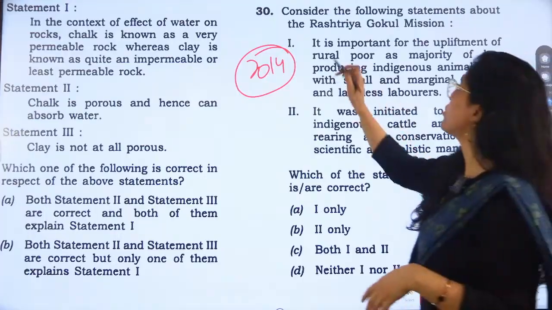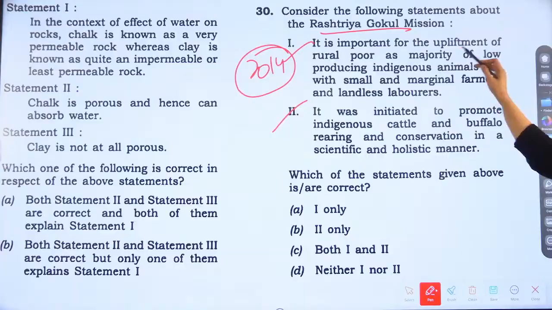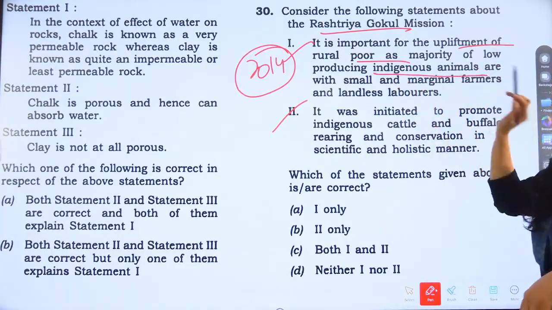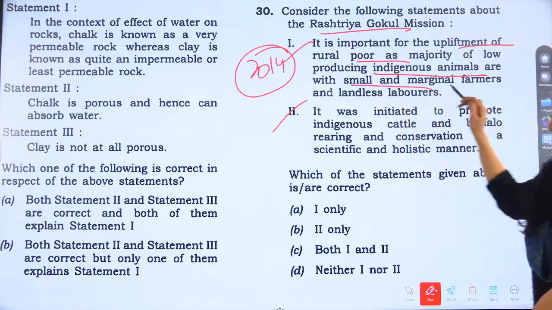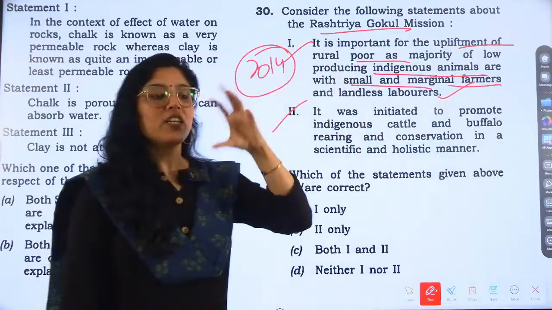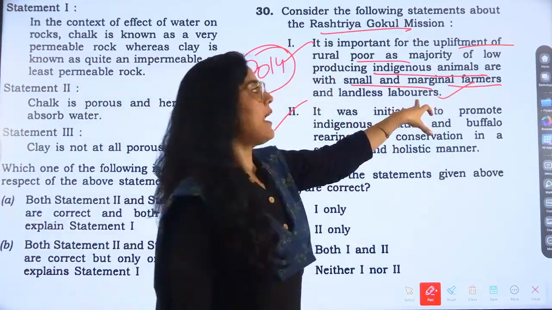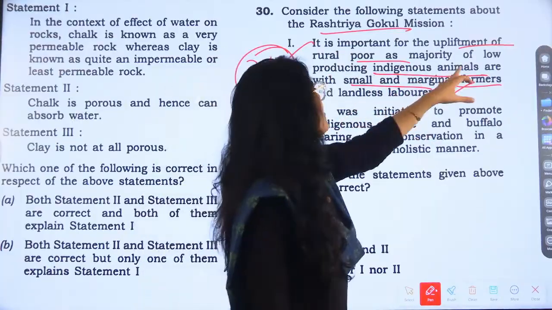Related to Rashtriya Gokul Mission, these two statements are given. First statement is, it is important for the upliftment of rural poor as majority of low producing indigenous animals are owned by small, marginal farmers and landless laborers. This is correct. The keywords to look at are small, marginal and landless labor, and indigenous animal.